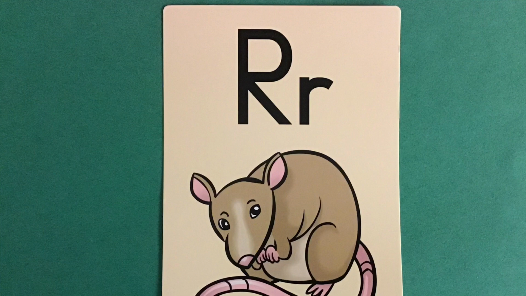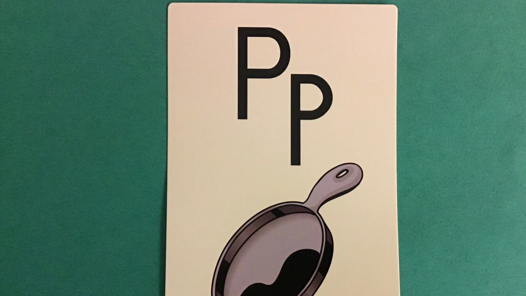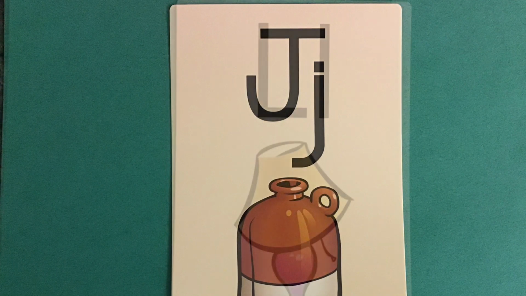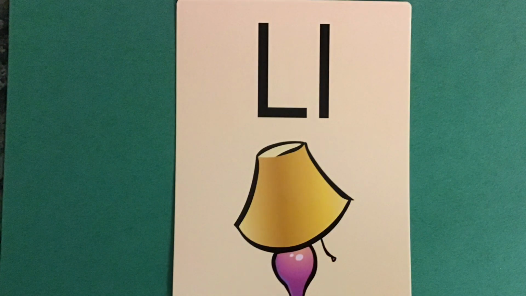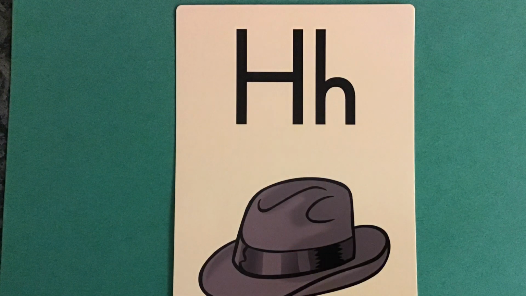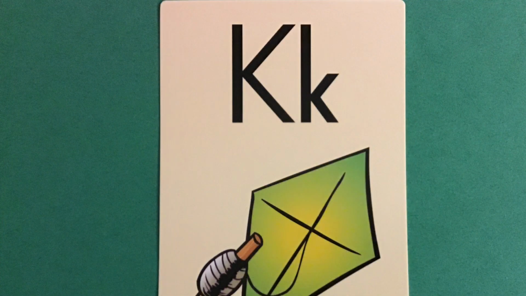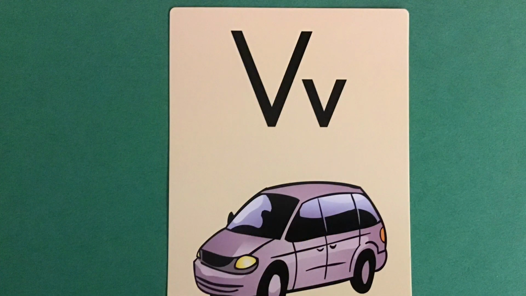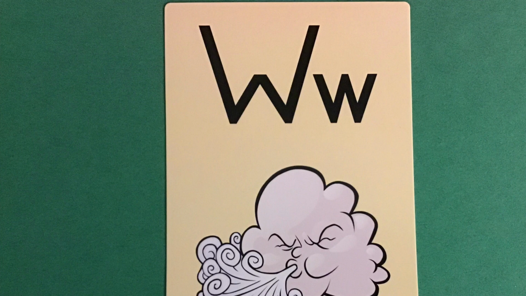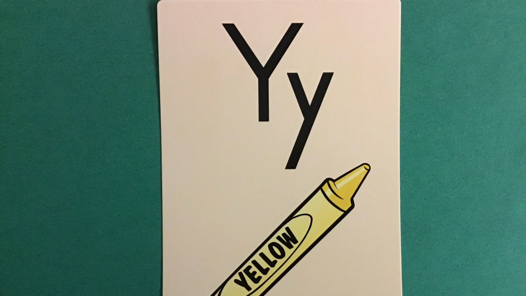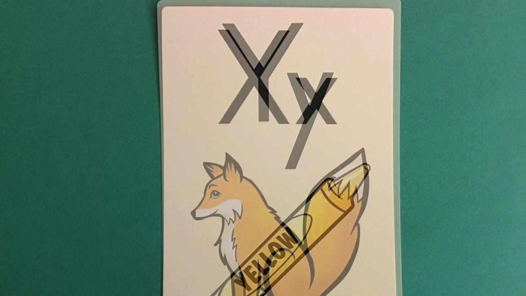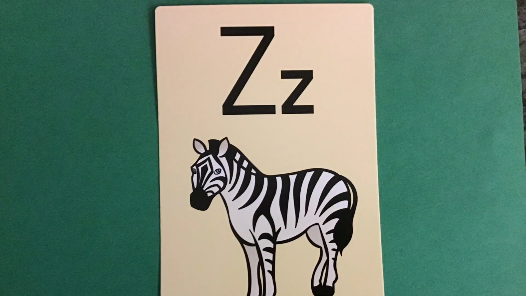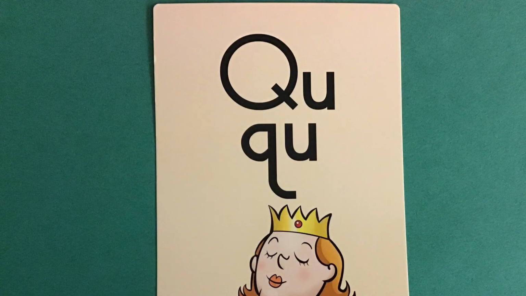R rat. P pan p. J jug j. L lamp l. H hat h. K kite k. V van v. W wind w. Y yellow y. X fox x. Z zebra z. Q u queen qu.